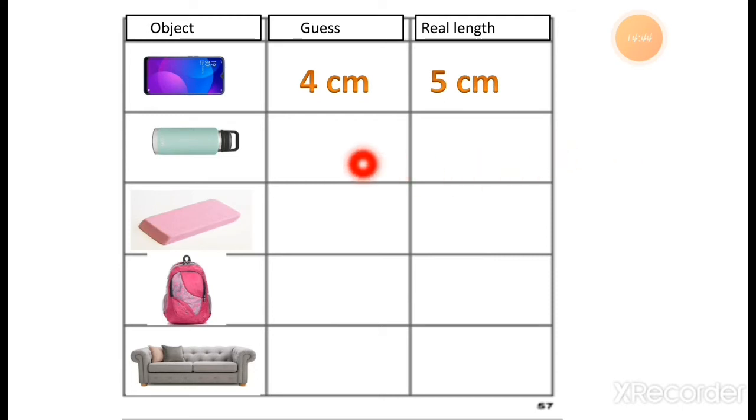Now for the others, the water bottle, the eraser, the bag and the sofa, you have to complete this as homework. This is the homework for you, students. You have to complete this worksheet as your homework. We will complete it in the next lecture. So the revision of the previous topic is complete now, right, students?